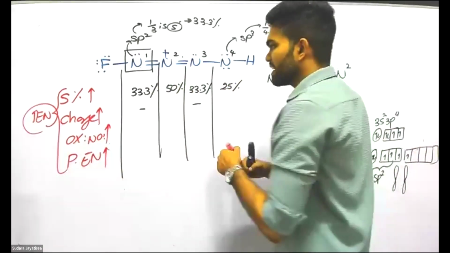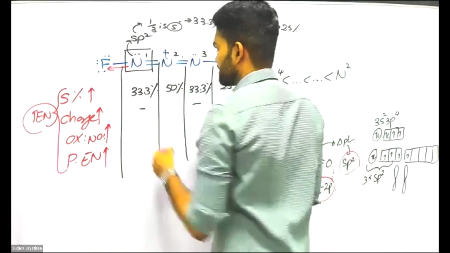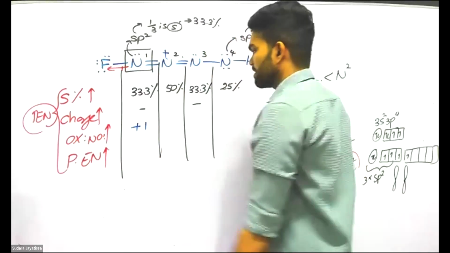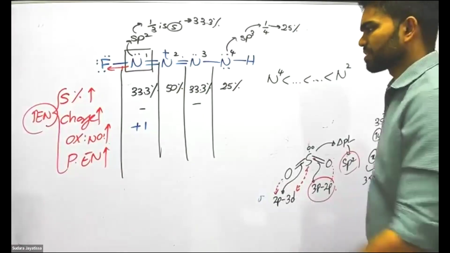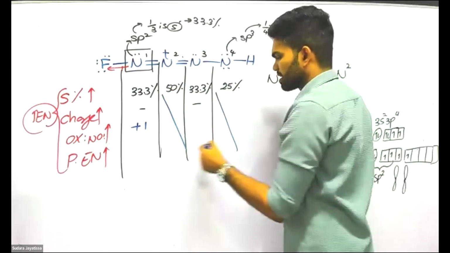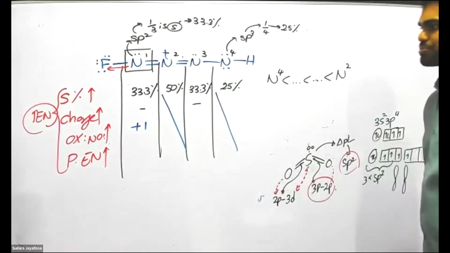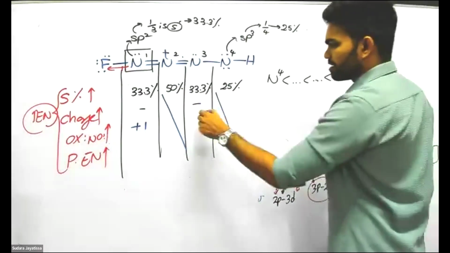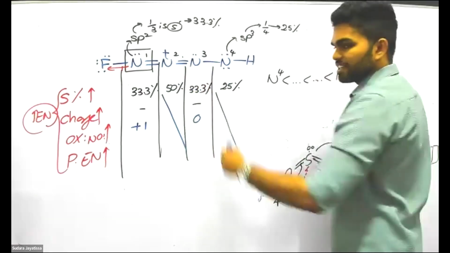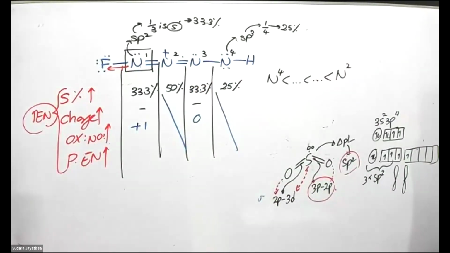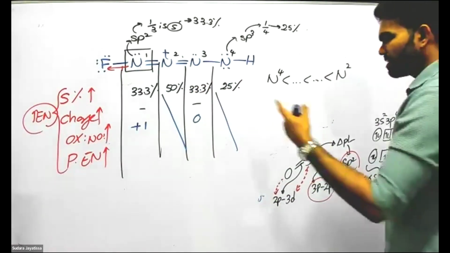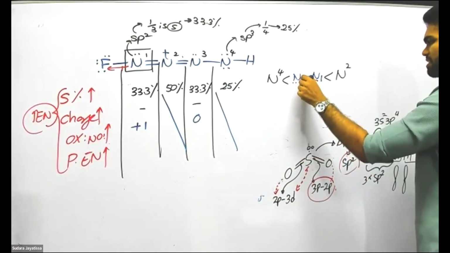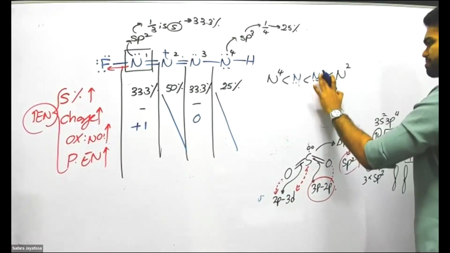Fluorine is partially gaining 1 electron from nitrogen, so nitrogen is losing 1. So the oxidation number is plus 1. What about N3? It is 0, no losing or gaining, because all are surrounded by nitrogen. Now N1, the one with the higher oxidation number, is the one with higher electronegativity.